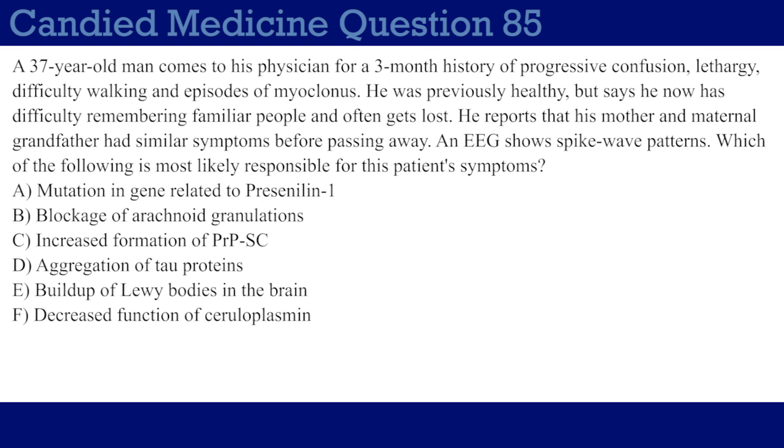Which of the following is most likely responsible for this patient's symptoms? Choice A, mutation in gene related to presenilin-1. Choice B, blockage of arachnoid granulations. Choice C, increased formation of PrP-Sc. Choice D, aggregation of tau proteins. Choice E, buildup of Lewy bodies in the brain. Choice F, decreased function of ceruloplasmin. I'll wait 5 seconds and answer the question.